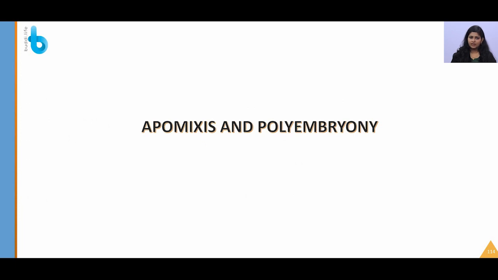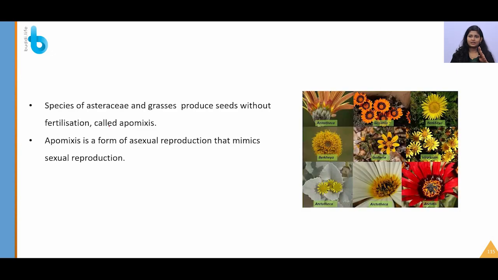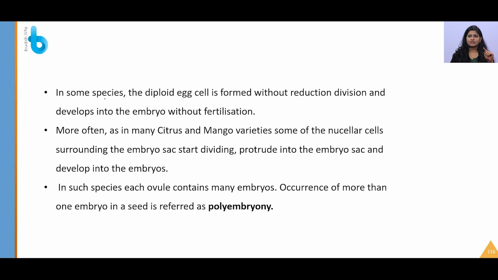Next, our final topic will be apomixis and polyembryony. This is our final topic, but as I said, each and every concept is very important. Species of Asteraceae and grasses produce seeds without fertilization, called apomixis. We saw fruits without fertilization, but here it is seeds without fertilization. Apomixis is a form of asexual reproduction that mimics sexual reproduction. So what is going to be done here? In some species, the diploid egg cell is formed without reduction division and develops into an embryo without fertilization.